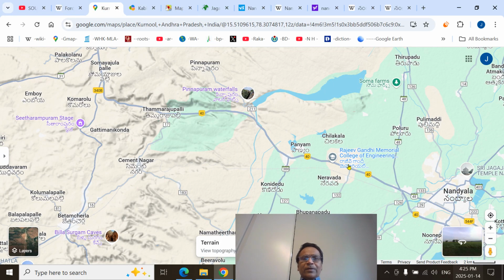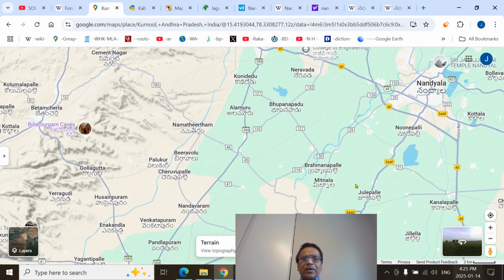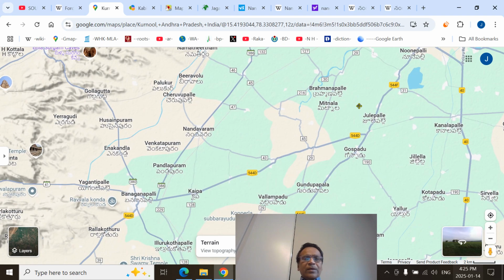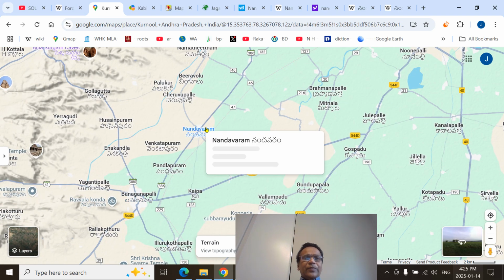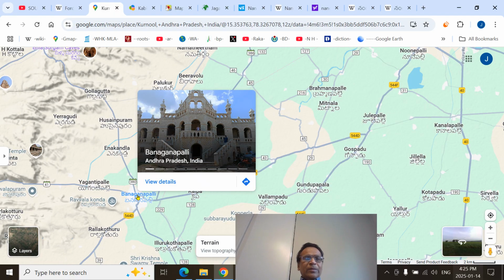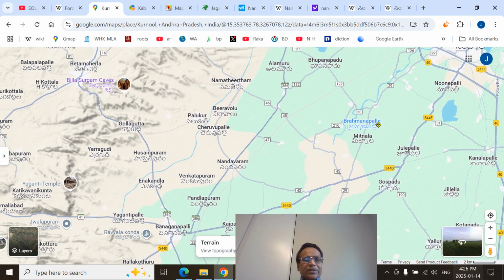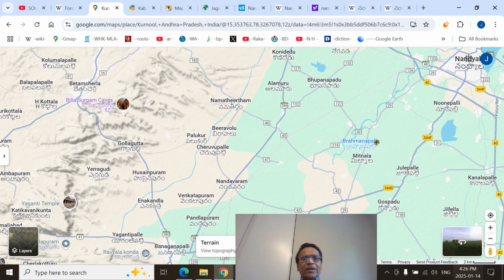So again, you can see Nandyal and this is Banganapalle. This is Nandavaram. You can see the Nandavaram Chowdeshwari Mata temple. You can see Banaganapalle Princely State, and they are showing the Nawab Bungalow. That is maybe 5 to 10 kilometers west of Banganapalle. And so from there, from Nandavaram,